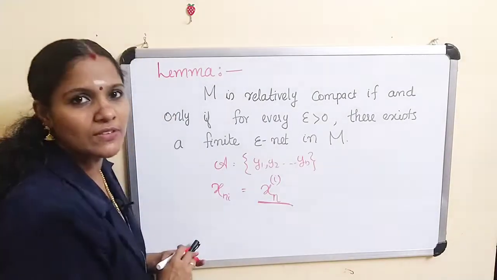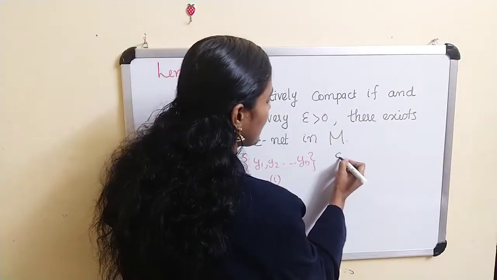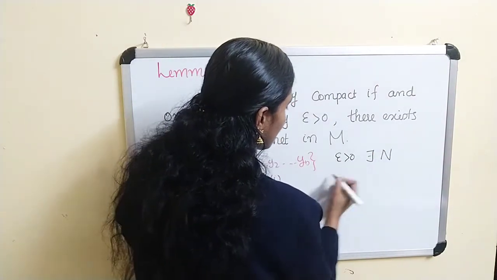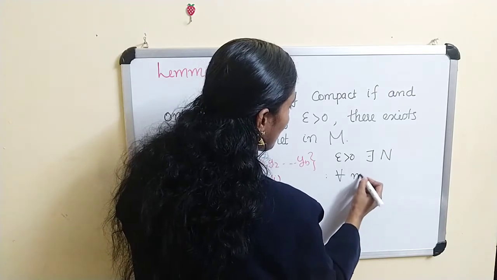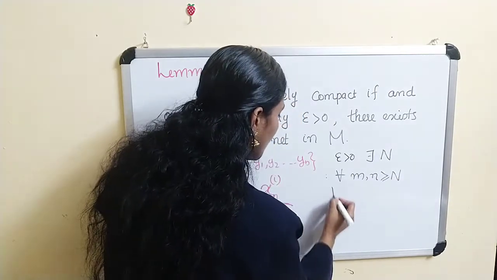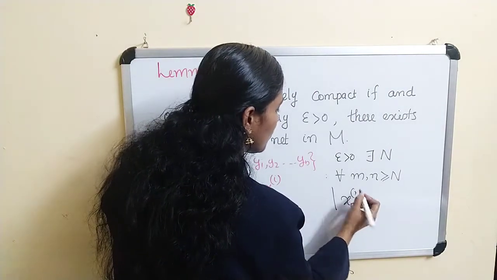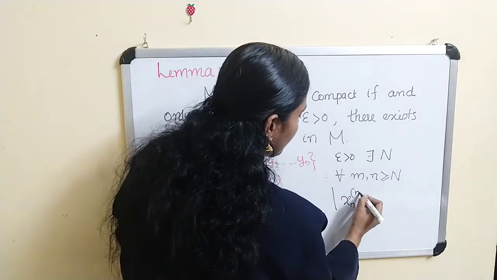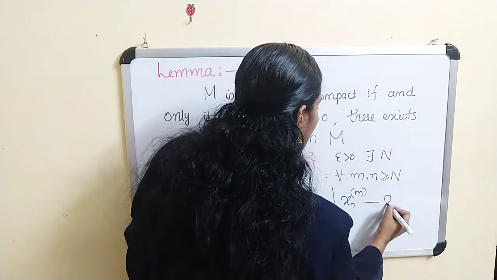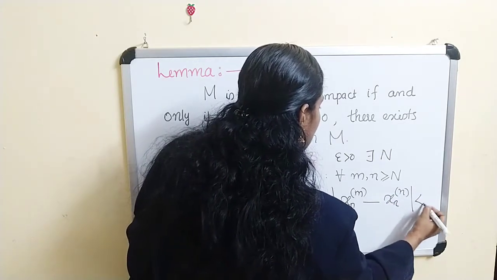This is Cauchy means given epsilon greater than 0, there exists a natural number N such that for every m, n greater than or equal to N, modulus of x_{n_m} minus x_{n_n} is less than epsilon.